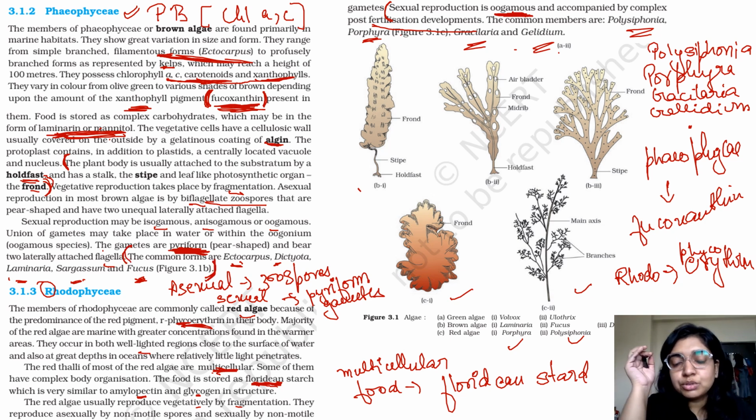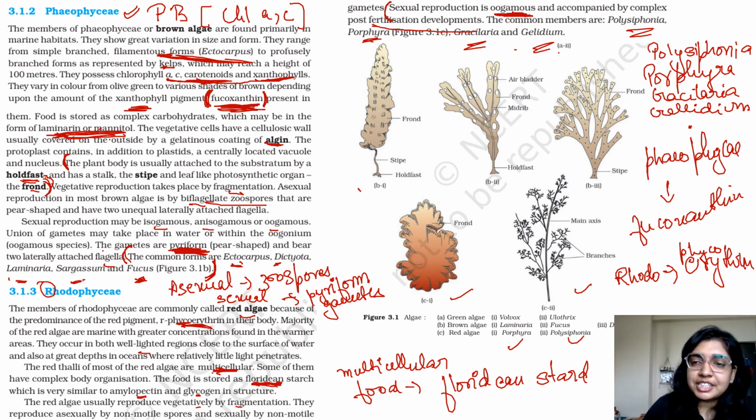So the major issue that you might face is putting which algae under which category. But trust me, it's worth the effort because a lot of questions have come just on the basis of which example falls under which type of algae classification. All right, so let's move forward with that.